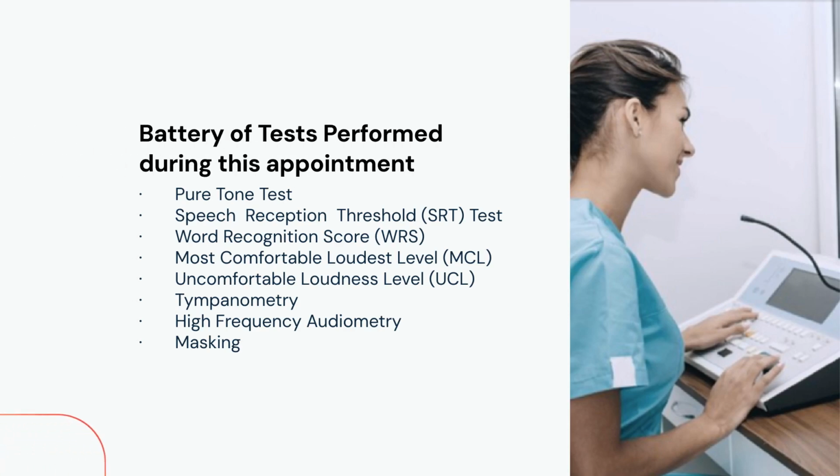Tests performed during this appointment. Pure tone test. This test uses pure tone sounds based on frequency. An otoscope is used to look in the patient's ear to understand the listening ability. Speech reception threshold, SRT test. In this test, the audiologist asks the patient to repeat known words played at different volumes, gradually getting quieter until the hearing loss threshold is found.